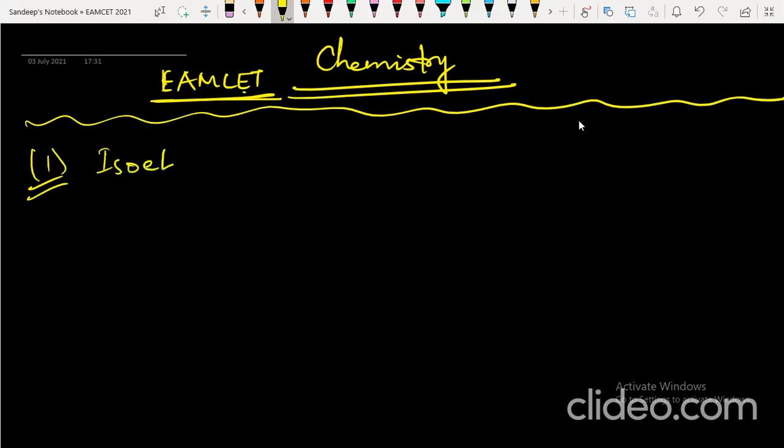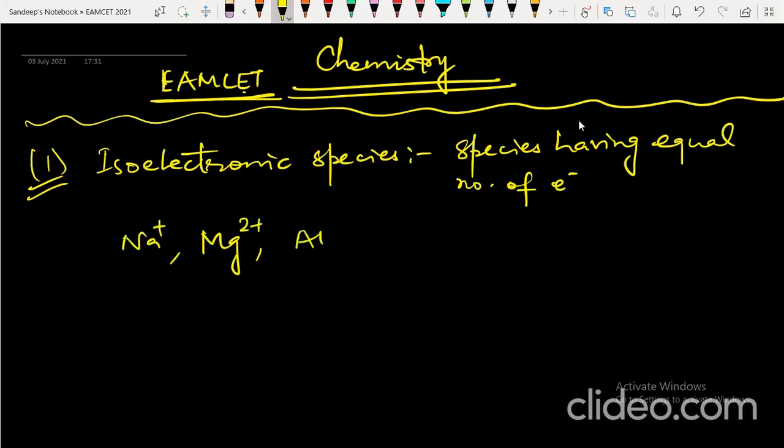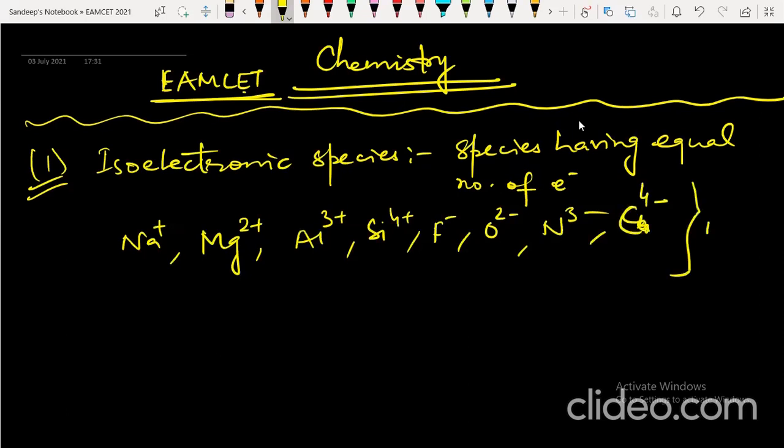First is isoelectronic species. Species having equal number of electrons. A few examples you should remember: Mg2+, Na+, Al3+, Si4+, F−, O2−, N3−, C4−. These are all isoelectronic with 10 electrons.